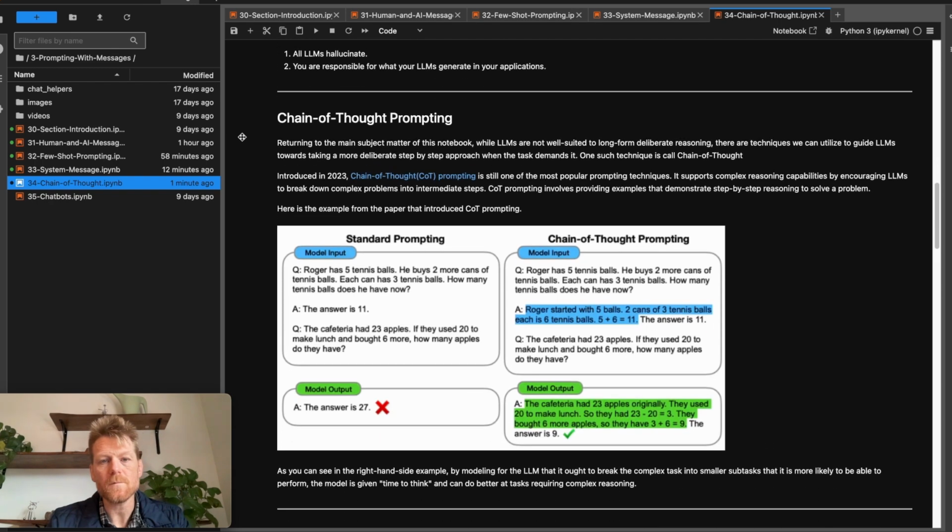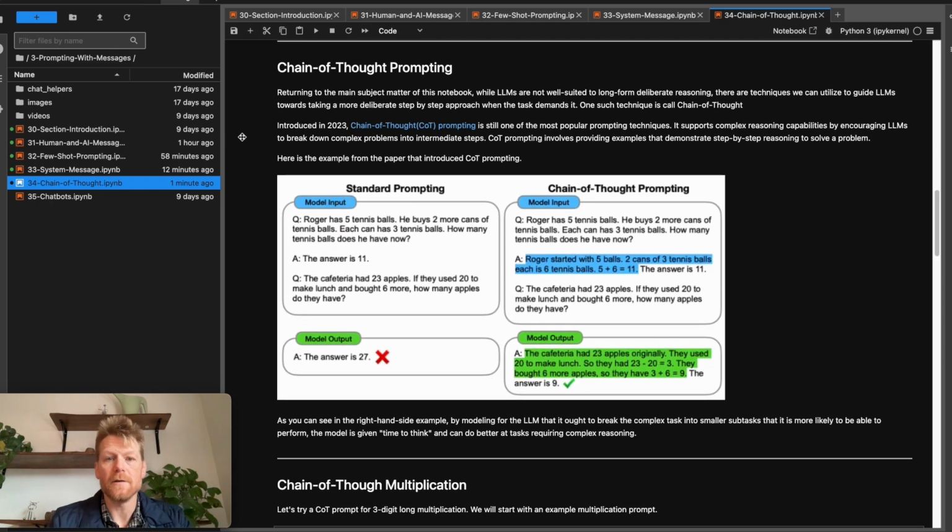Okay, so returning to the main subject matter of this notebook, while LLMs are not in fact well suited to long-form deliberative reasoning, there are some techniques that we can utilize to guide LLMs towards taking a more deliberate step-by-step approach when the task demands it.